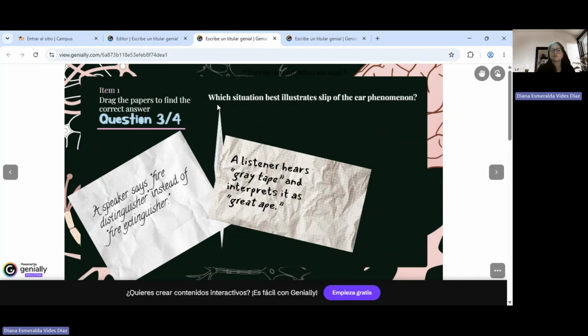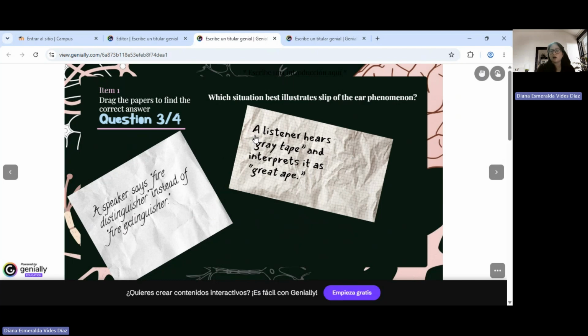All right. So, question 3: which situation best illustrates a slip of the ear phenomenon? Is this one, a listener hears "great tape" and interprets it as "great ape"? Well, the listener heard something wrong, and sometimes this happens when there's a lot of noise. Maybe the other person spoke really fast, or maybe we just didn't listen very well, and this is a slip of the ear phenomenon. It cannot be "a speaker says fire distinguisher" because we are talking about hearing and not about speaking, right? And let's choose this one.